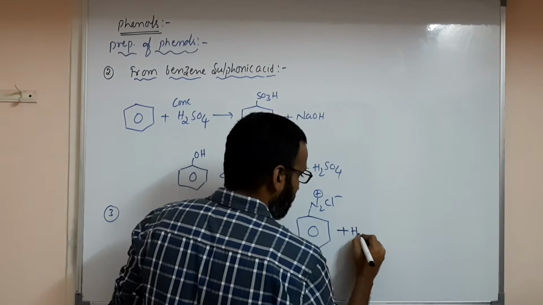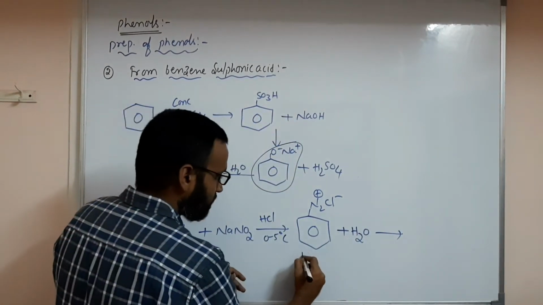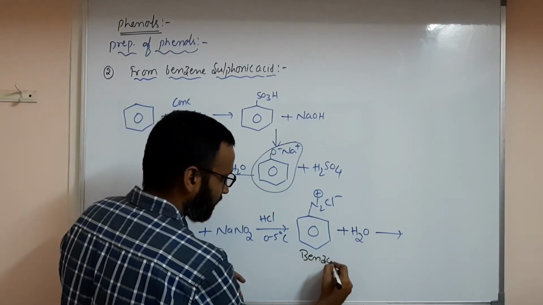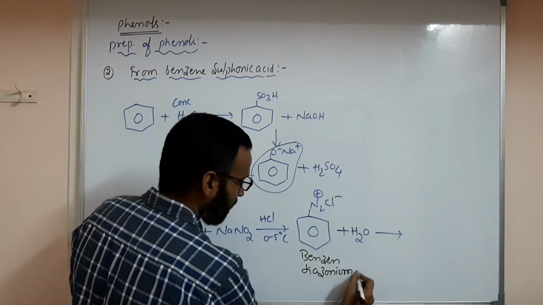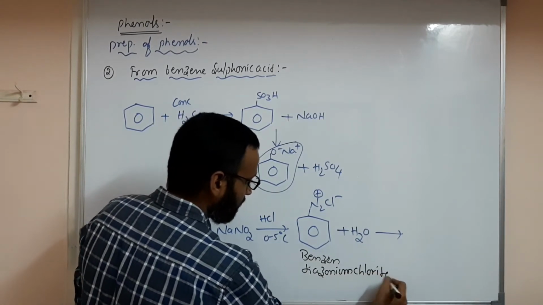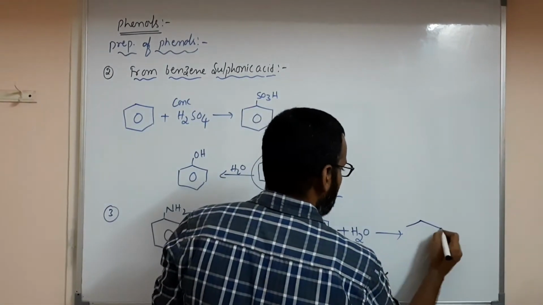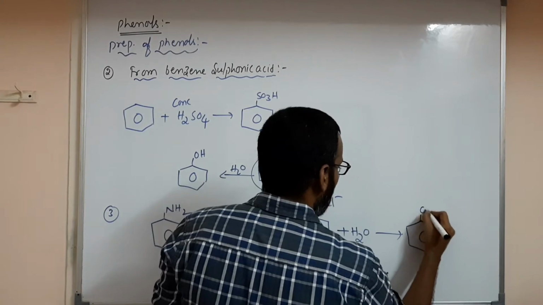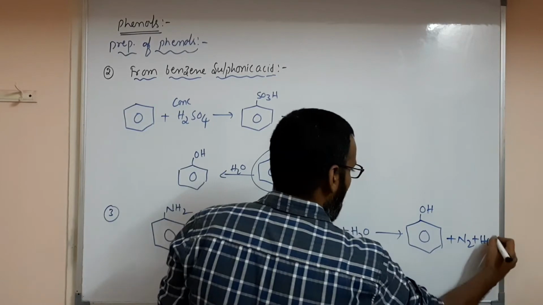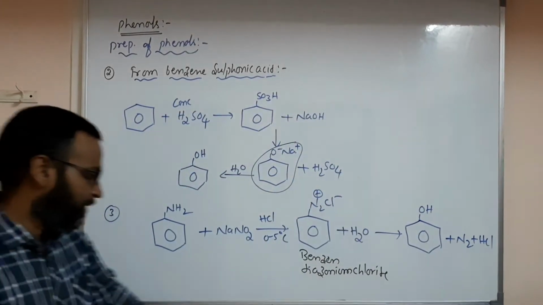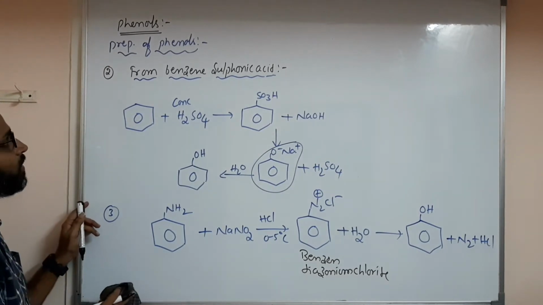On treating benzene diazonium chloride with water, that gives C6H5OH plus N2 plus HCl. This is one of the preparations, from benzene diazonium chloride. Please write this down also.